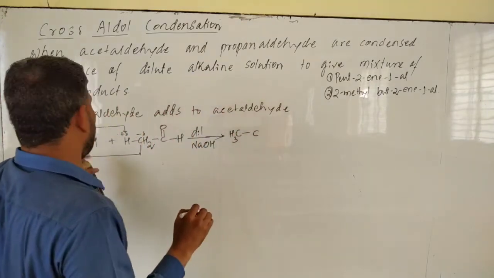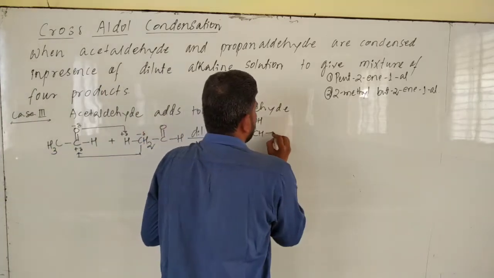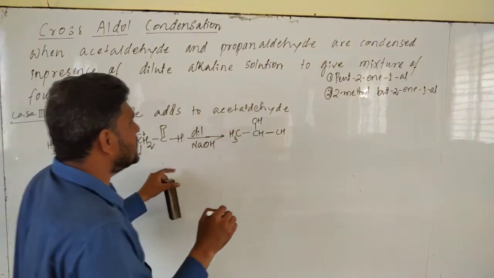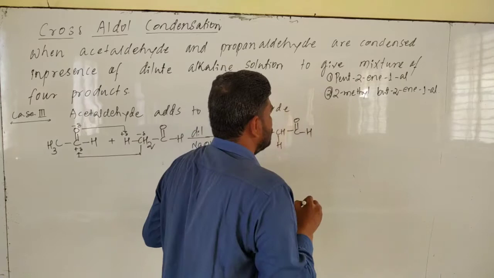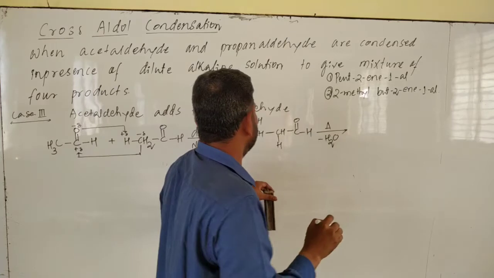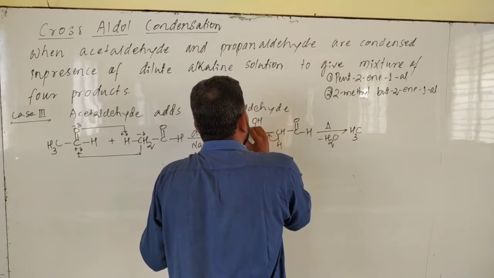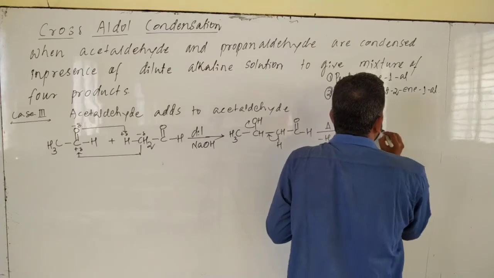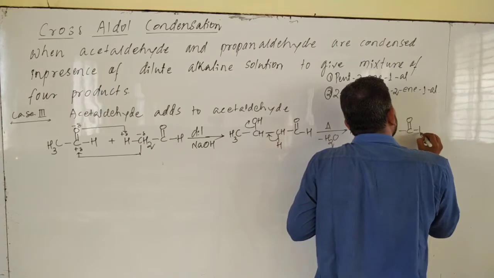CH3, CHOH, CH2 can be written as, H over here is added to the O minus, CH2, C double bond O H. On heating it eliminates water, CH3, CH double bond CH, C double bond O H.